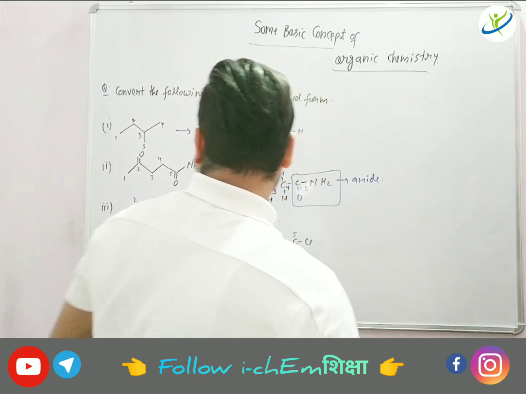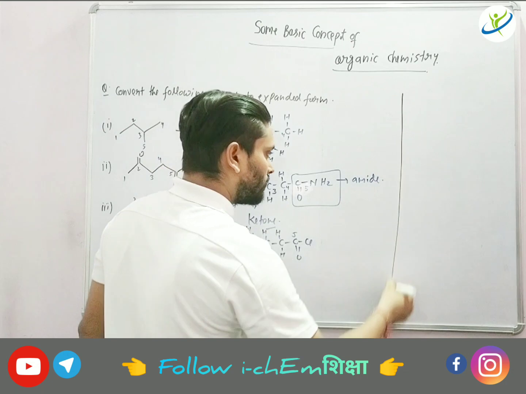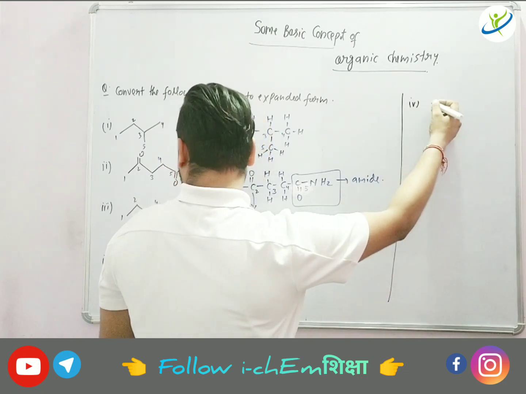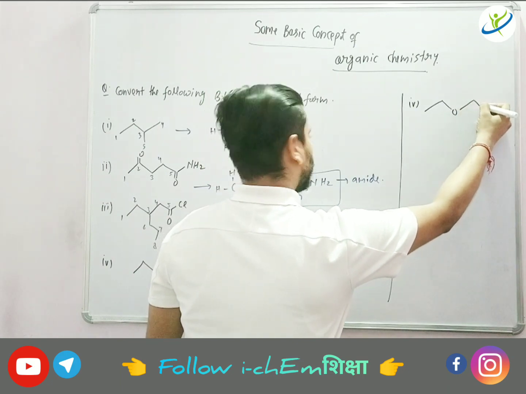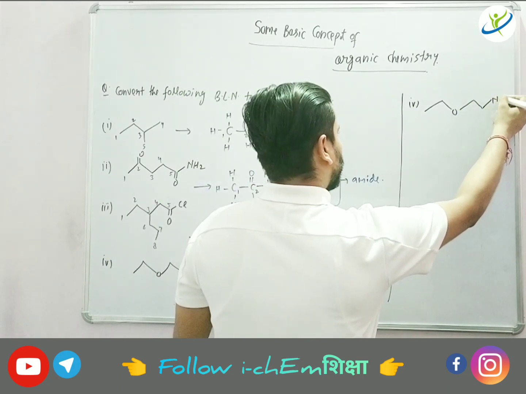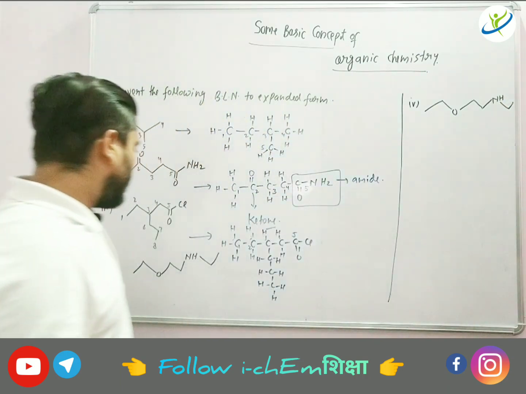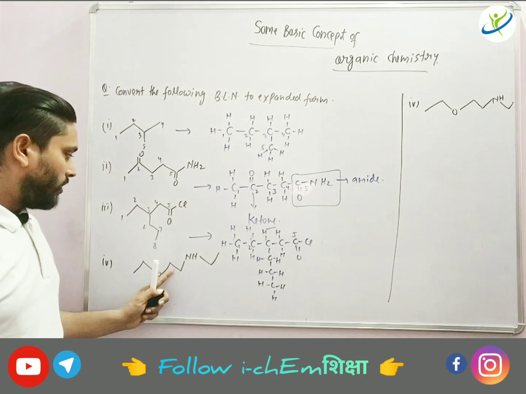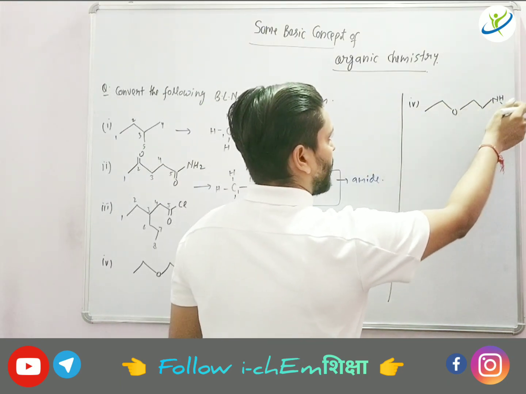And about the fourth question, I will draw this fourth question here for you. Fourth question is giving you like this. Okay, so how many carbon are there? 1, 2, 3, 4, 5, and 6.